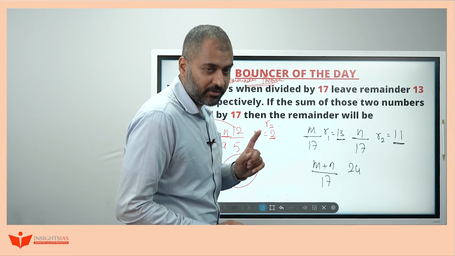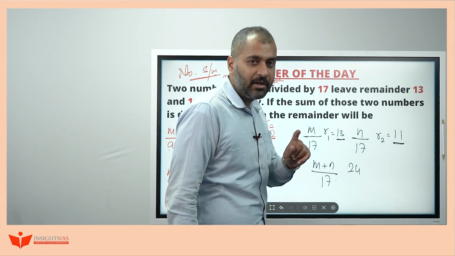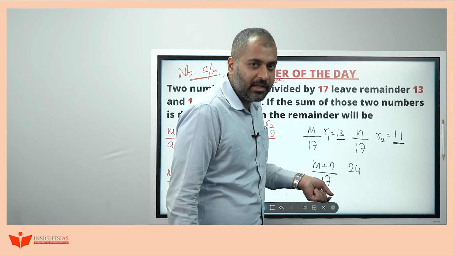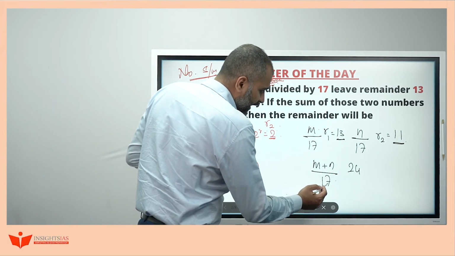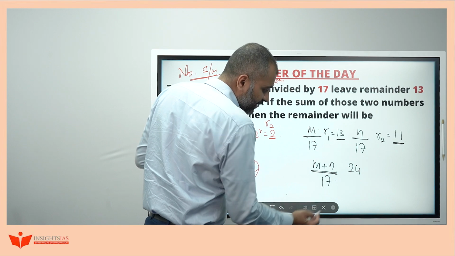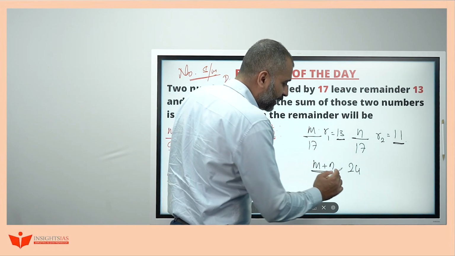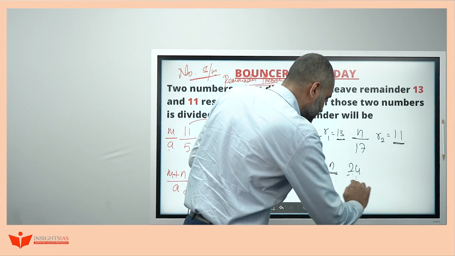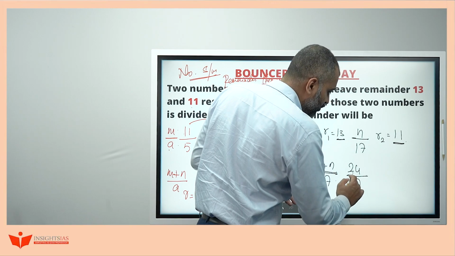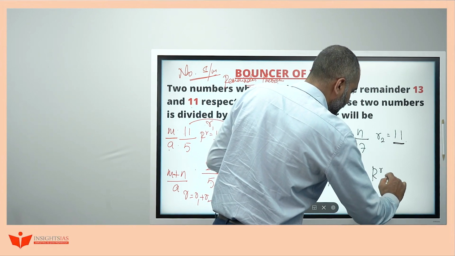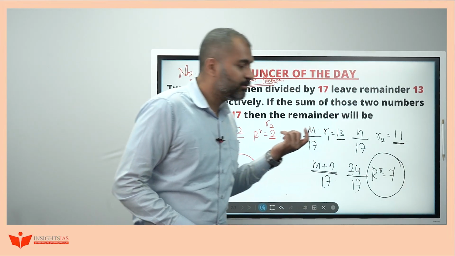But the answer is not 24 in this case, because when you are dividing any number by 17, the remainder can't be more than 17, right? If it is more than 17, then definitely you will do the division again. If the division process continues, 24 divided by 17, what is the remainder then? The remainder will be 7. No more division is possible. In this case, the answer is 7.